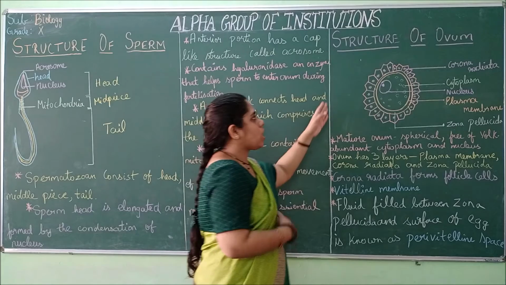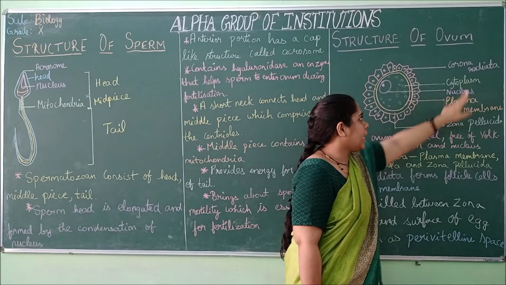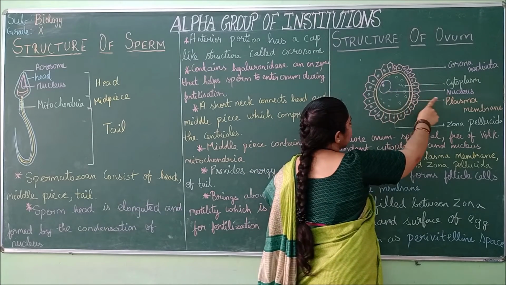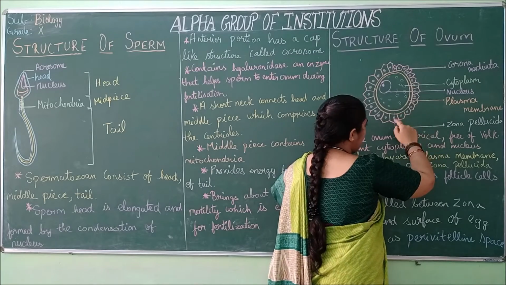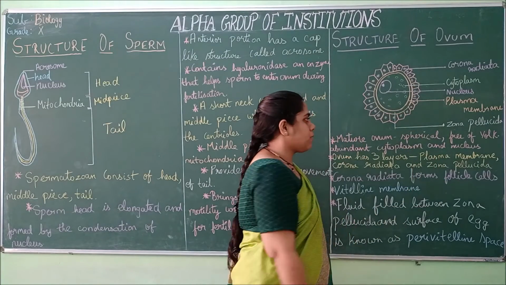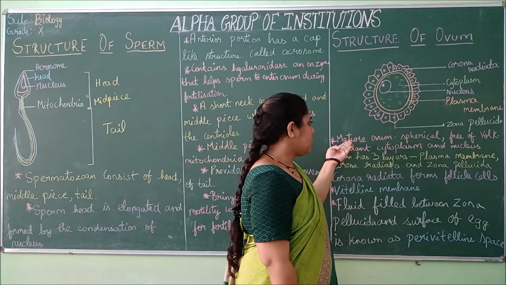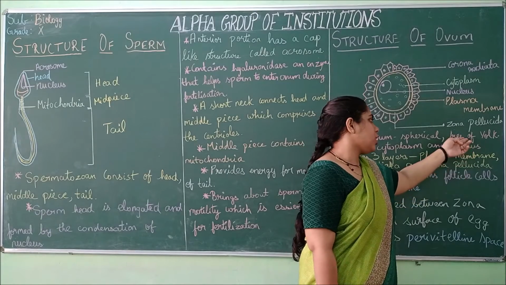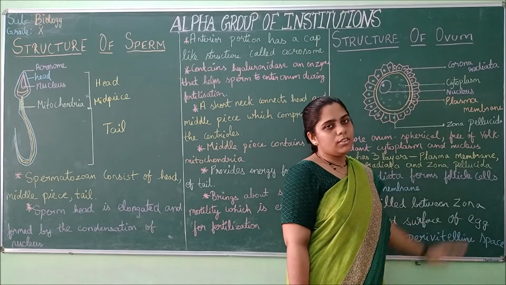Next is the structure of the ovum. On the outer side we have the corona radiata, and the cytoplasm is present. The nucleus is present in the center. The plasma membrane is enclosed by the zona pellucida. The mature ovum is spherical in shape, free of yolk, with abundant cytoplasm and a nucleus.